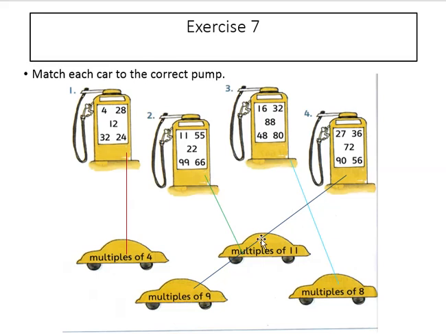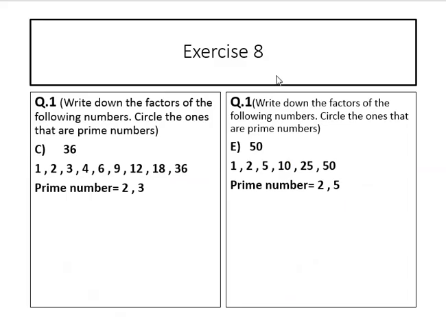Question number 4. Multiples of 9. 9 threes are 27. 9 fours are 36. 9 eights are 72. 9 tens are 90.